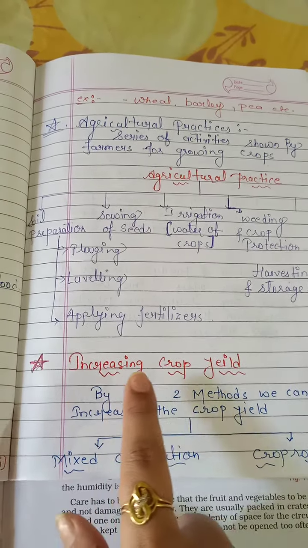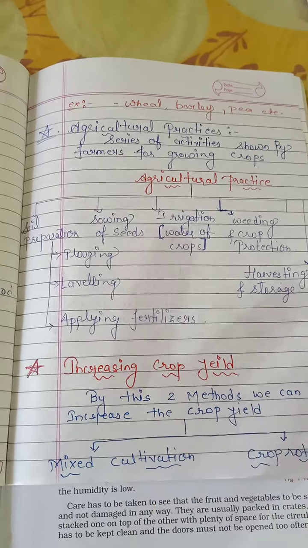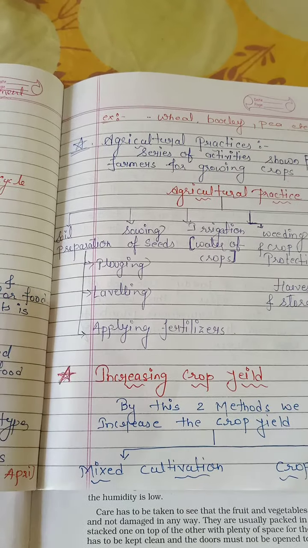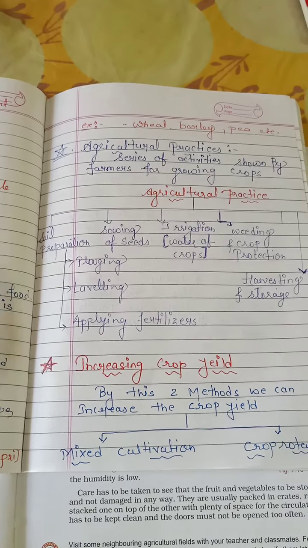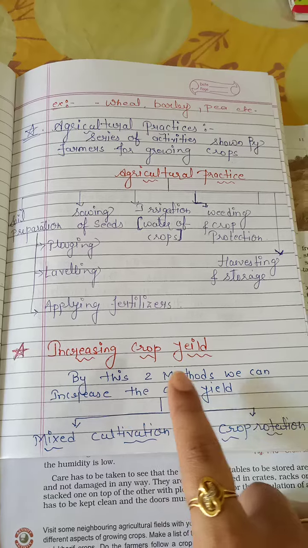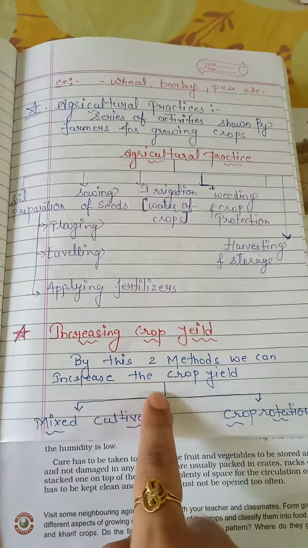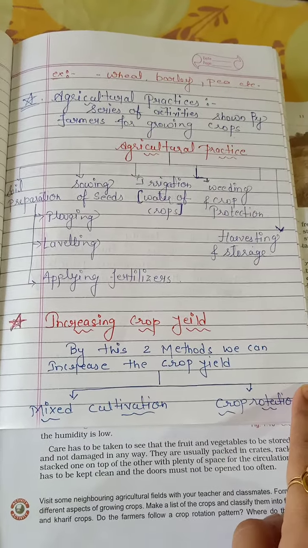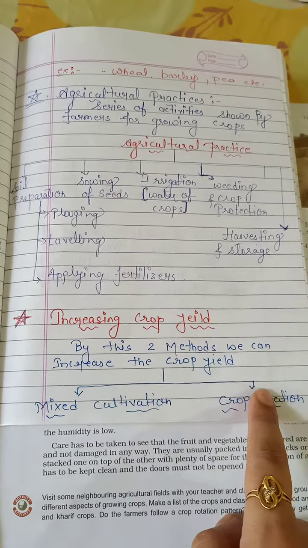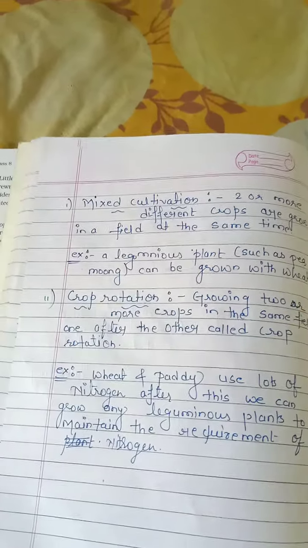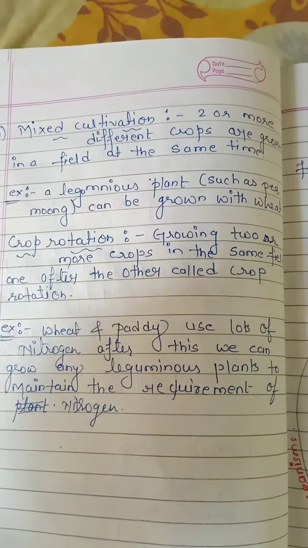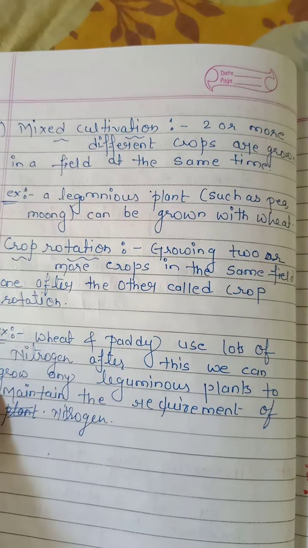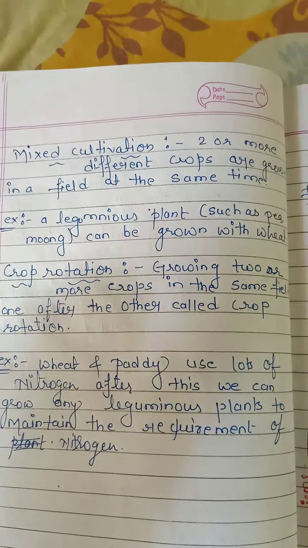Now increasing crop yield. It means what techniques we can use to increase crop production. There are two methods: mixed cultivation and crop rotation. Mixed cultivation means two or more different crops are grown in a particular field at the same time.